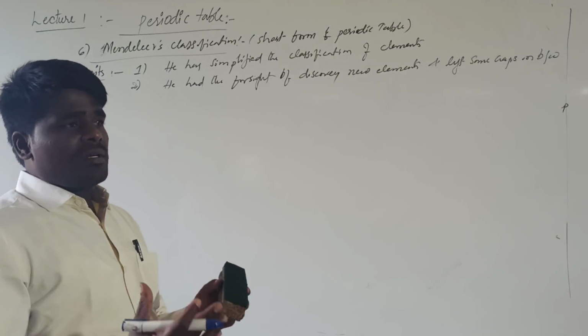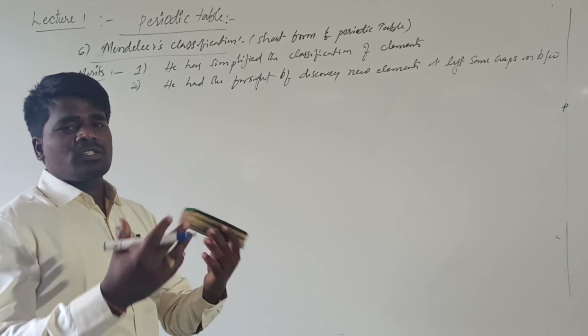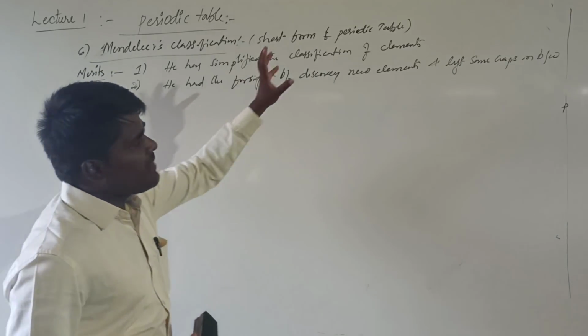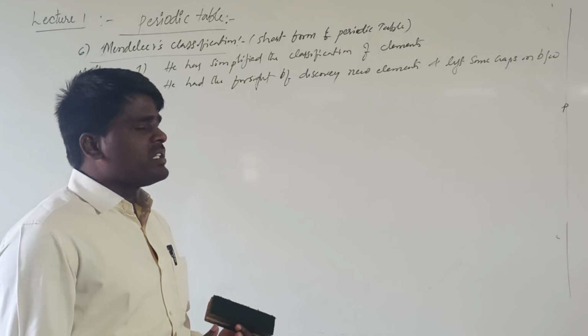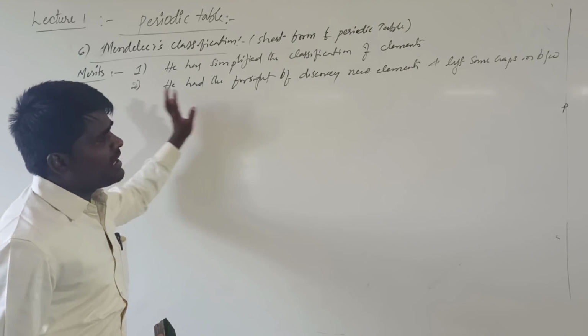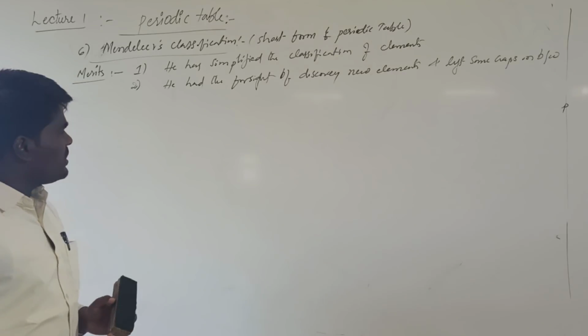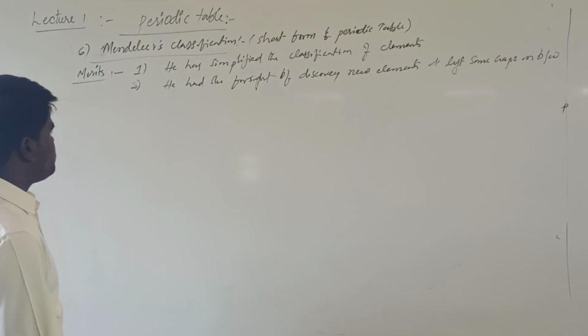If there is a large gap, then he thought that there might be a new element which could be discovered in the future. So by keeping that in mind, he left some gaps in his periodic table, which is actually the reason for the discovery of so many elements later. That was one of the main advantages of Mendeleev's periodic table. Let us see what gaps he left and what elements were discovered later.